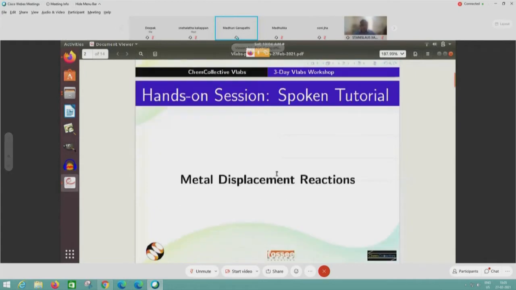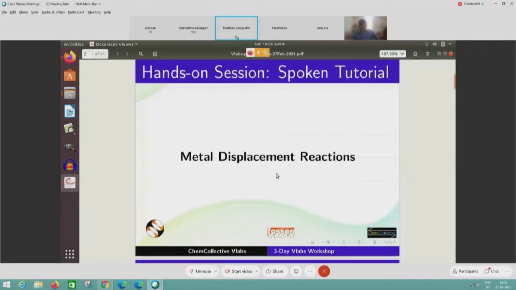Today the first session is the hands-on session for the spoken tutorial on metal displacement reactions. You will start your hands-on session. You will open the side-by-side method. You will open the metal displacement reactions tutorial and practice it side by side.